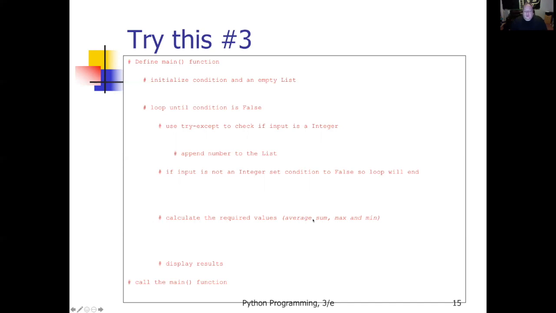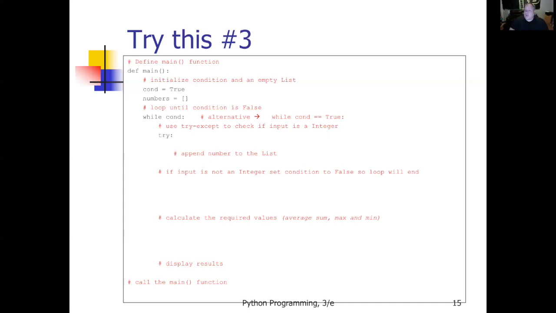Then we're going to calculate the required values and display the results, and in the end we call the main function. So we start off, define main. Then I've got this variable called COND, which is just short for condition. Condition equals true. And my list of numbers is empty. While condition. So this is a shorthand way of saying while something is true. I could also say while con is equal true, remember comparisons, Boolean comparisons are double equal signs. That works as well. But while a Boolean variable or while the variable is equal to true, those are basically the same statement.